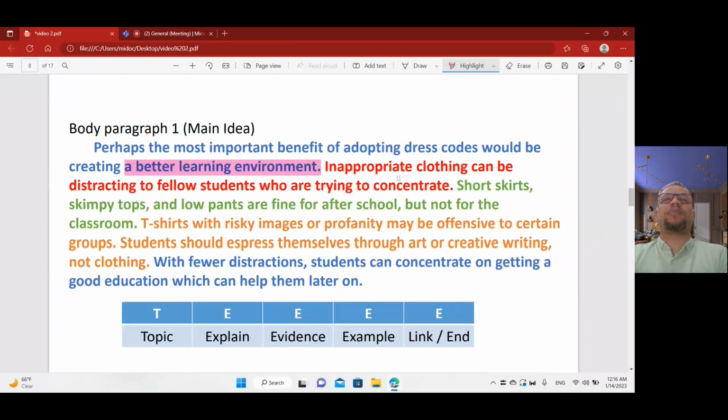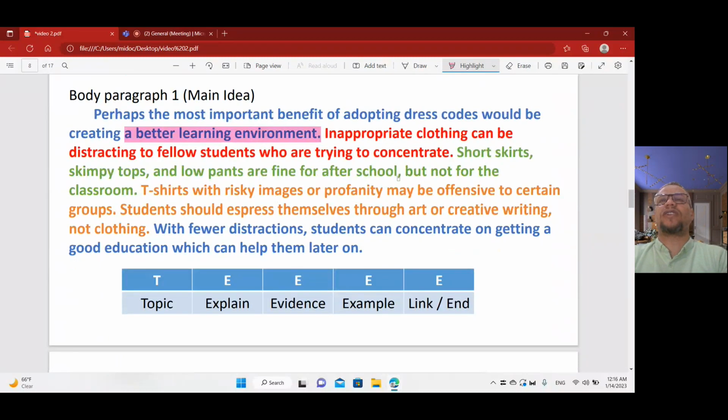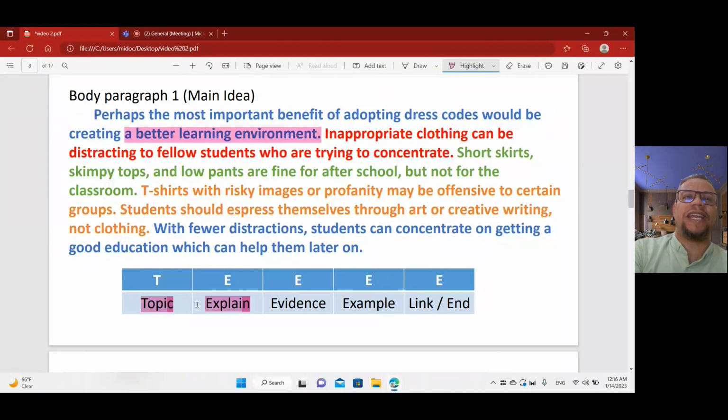So perhaps the most important benefit of adopting dress code would be creating a better learning environment. And now this is the topic sentence. We finished number one. I like it very much. And this is class A, by the way. Look at the second step, what is it? To explain it. Okay, so explain this point.